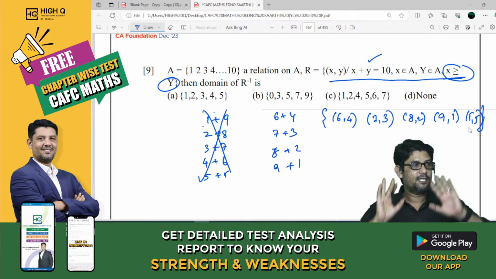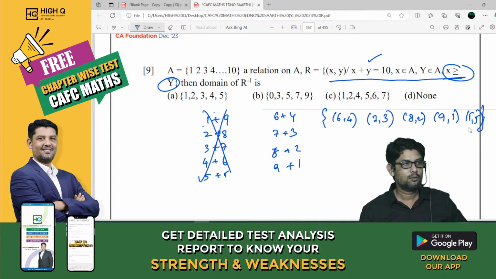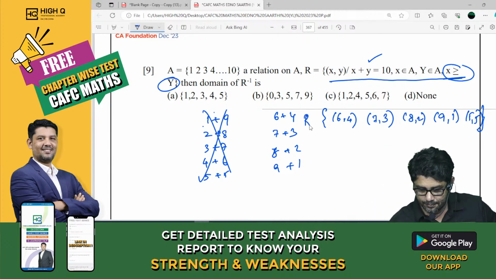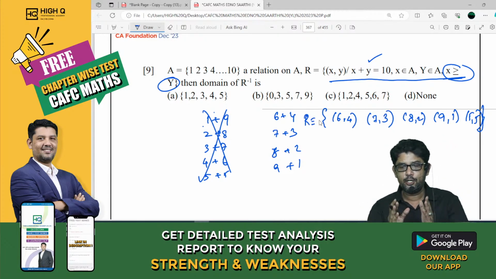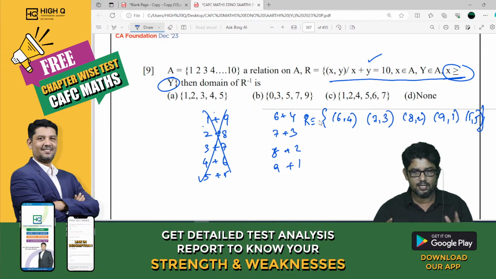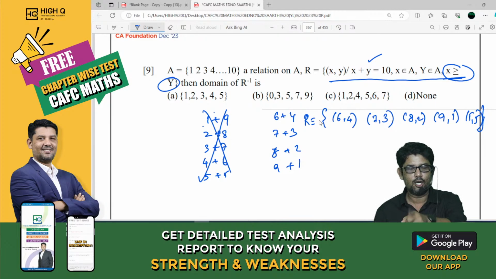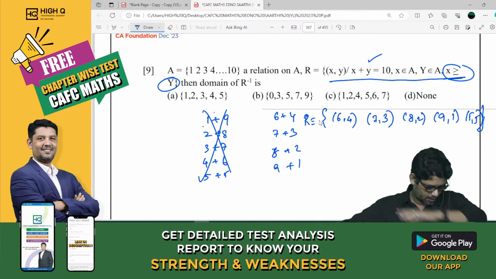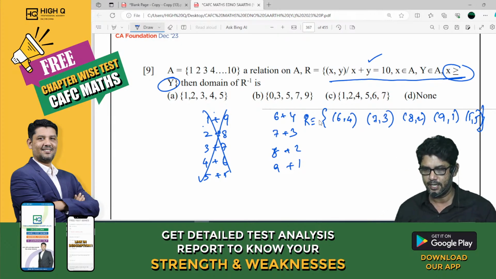You all understand this? Say yes or no. This is my R. Did you understand this? Yes, Mayuresh. Guys, did you all understand or not? Say yes or no. Yes, very good. Yes, sir.